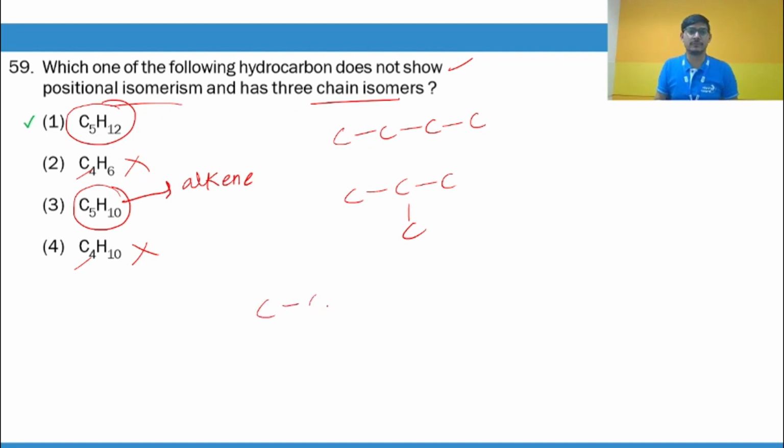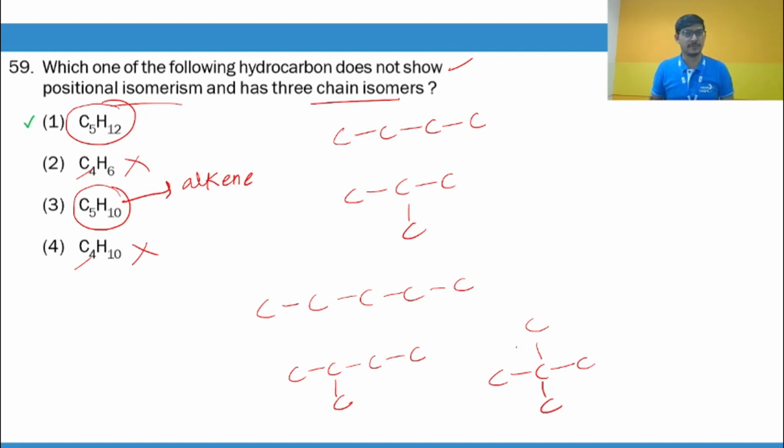So I can draw that for you. Either 5 carbons in a straight chain, we call this n-pentane, or there is one methyl group as substituent, so this is 2 methyl butane, right? The position doesn't matter, if you put it here again it will be 2 methyl butane, or you can take 2 methyls, then this will be 2,2 dimethyl propane. Okay, so this is your correct answer. 3 chains: 1, 2 and 3.